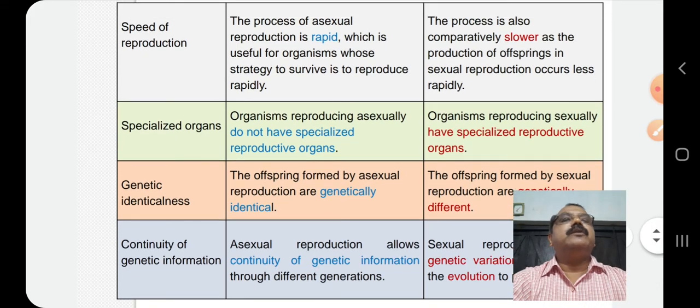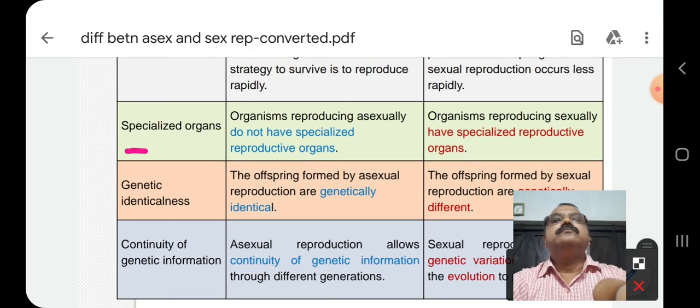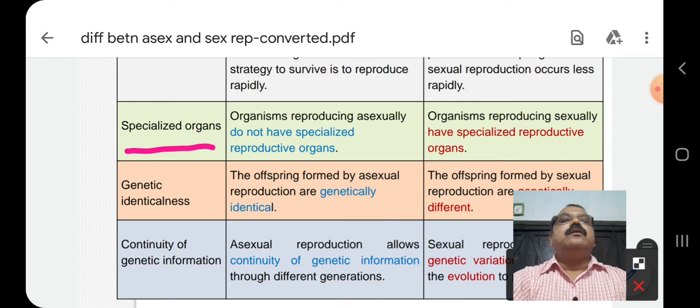Specialized organs involved. Organisms reproducing asexually do not have specialized reproductive organs because their body parts participate in the process of reproduction. So, there are no specialized organs or sex organs in case of asexual reproduction.